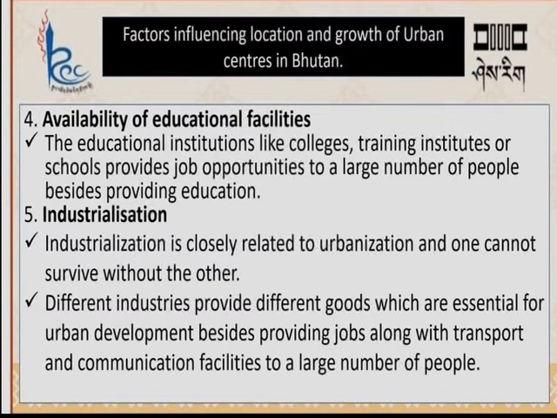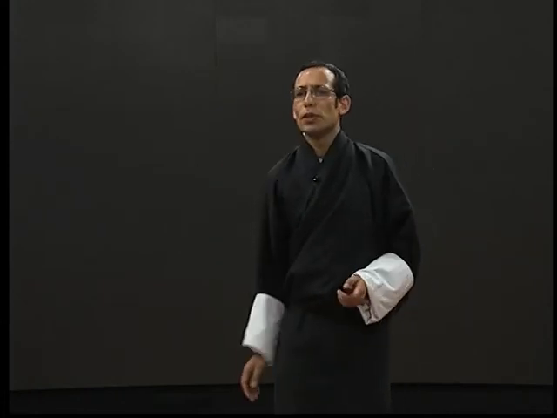The point here is industrialization provides different goods which are essential for development besides providing jobs. Industrialization provides goods to develop the markets, and urban centers provide the labor to industrialization as well as raw materials to industry. So wherever there is industrialization, the town will start developing. Most of the towns in Bhutan like Thimphu, and actually Gomtu town, have developed because of industrialization.